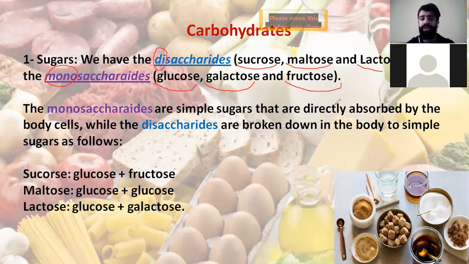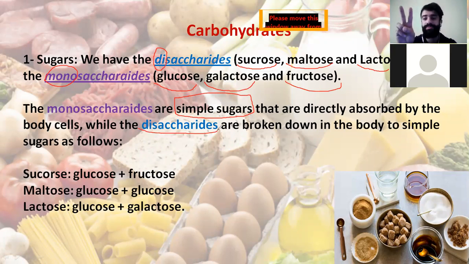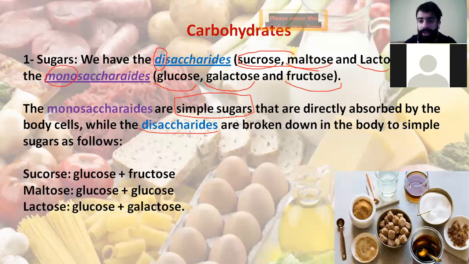To go into the definition, what are the monosaccharides? They are simple sugars. They are absorbed by the body cells, while disaccharides are two sugars, so they are broken down. We said that the disaccharides are sucrose, maltose, and lactose.